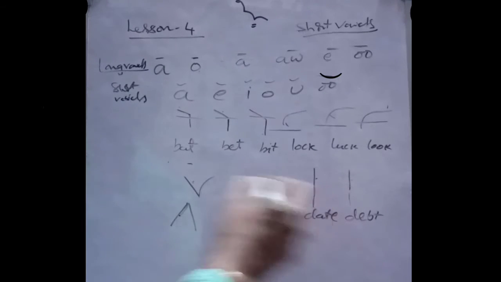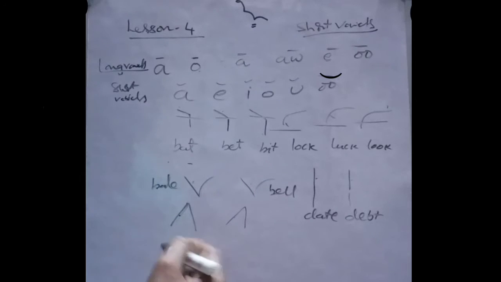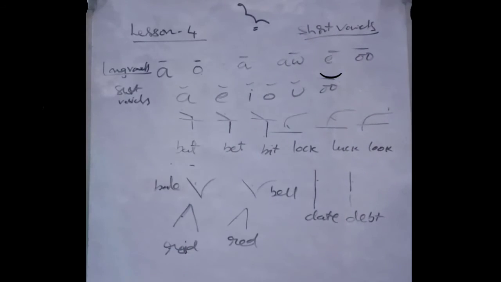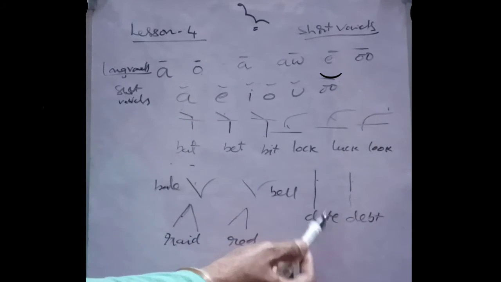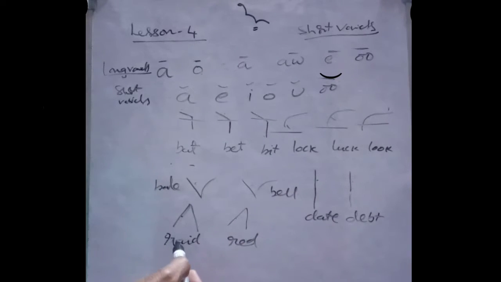Bale, heavy dot, bell, light dot, date, heavy dot, debt, light dot, raid, heavy dot, red, light dot.